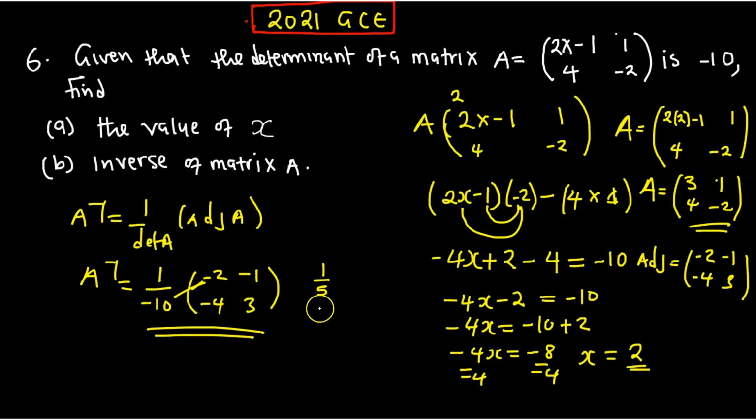Then for this one it will be 2 over 5. Then for this one will be 1 over 10. Then for this one will be negative 3 over 10. So this is going to be the inverse.